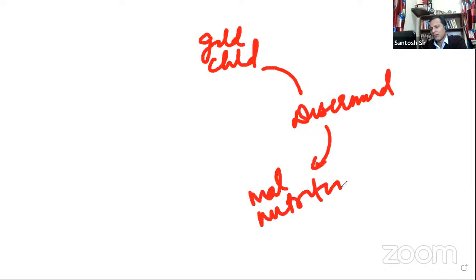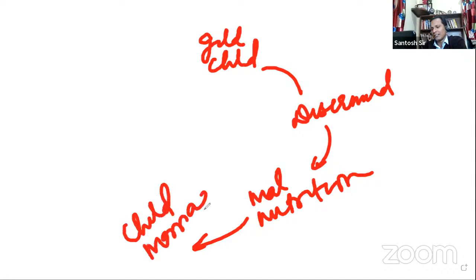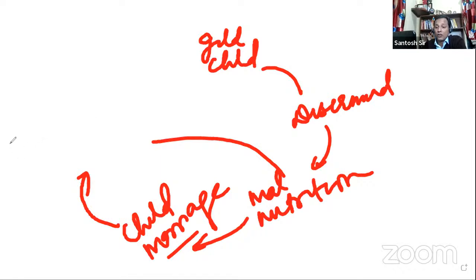Further, what happens when she grows into an adult? She is married early. So there is child marriage, a phenomenon which is prevalent in India. Because she is married early and gives birth early, and at that time she herself is suffering from malnourishment, what happens? Low child birth weight.